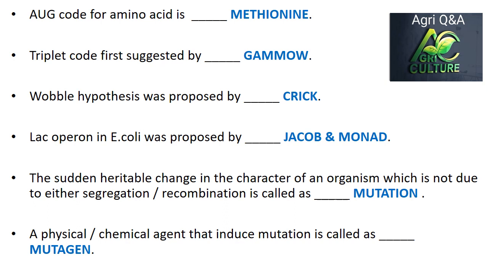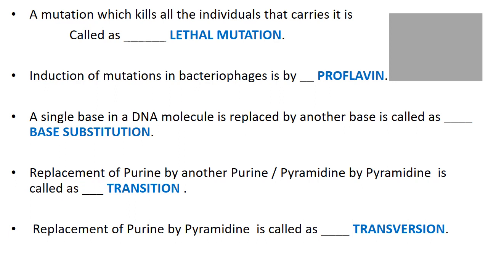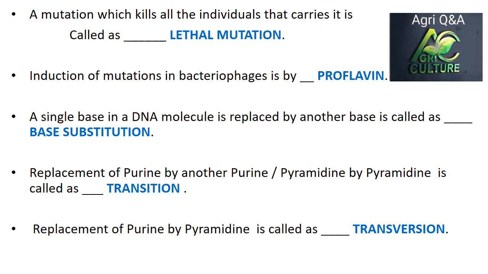The sudden heritable change in the character of an organism, which is not due to either segregation or recombination, is called mutation. A physical or chemical agent that induces mutation is called mutagen. A mutation which kills all the individuals that carry it is called lethal mutation. Induction of mutations in bacteriophage is by proflavin.